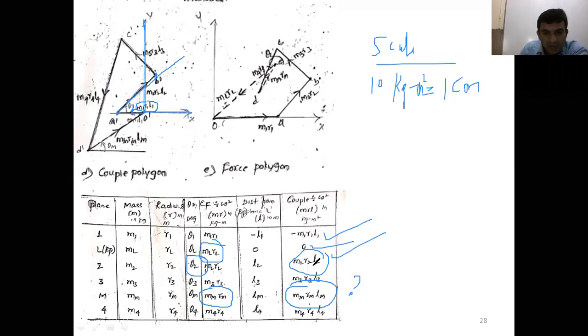Next we go for the third one, M3, R3, L3. The magnitude is known, and the orientation theta 3 we also know. With respect to the horizontal line, measure theta 3. Now along theta 3 measure M3, R3, L3. Now we get point C dash. Each time, if you measure with respect to the horizontal line, it is complicated. That's why you always draw the couple polygon and force polygon below the space diagram. In the space diagram we have already located the orientation of the masses, so you directly take a parallel line from the orientation of the masses.